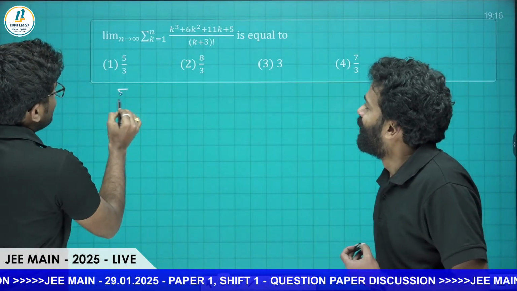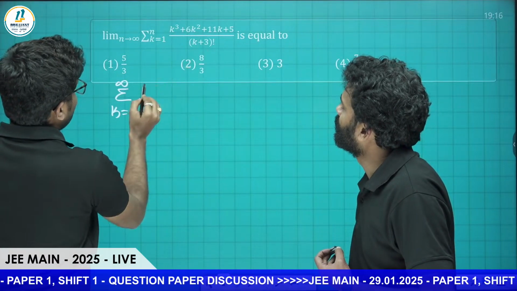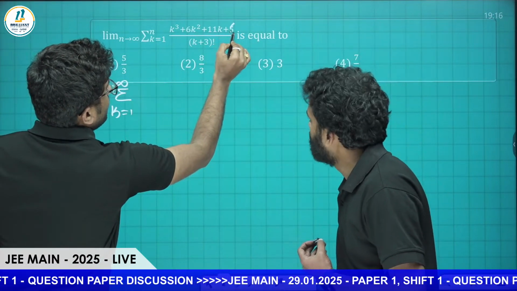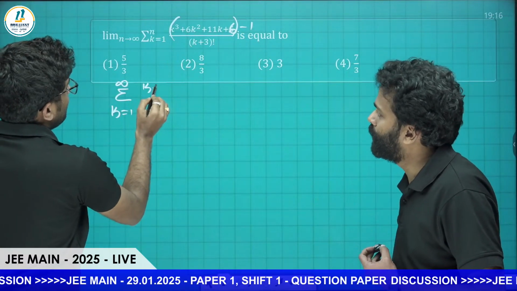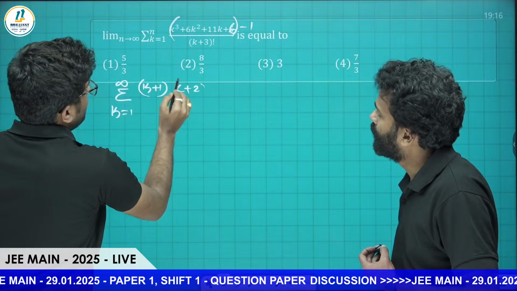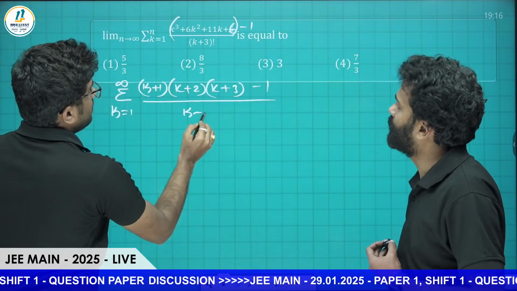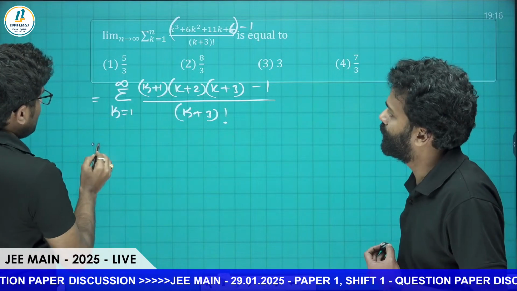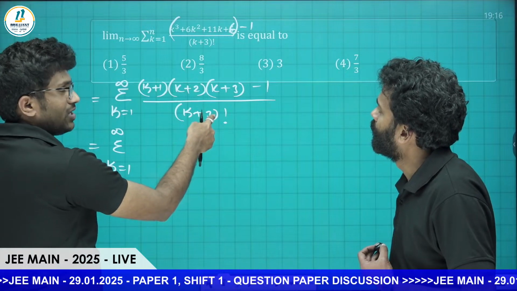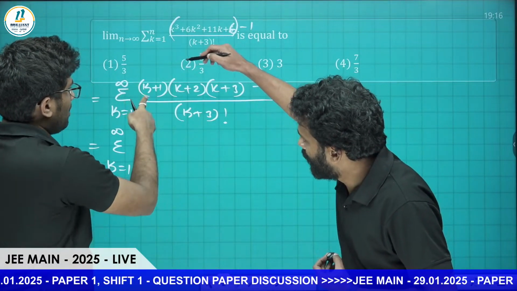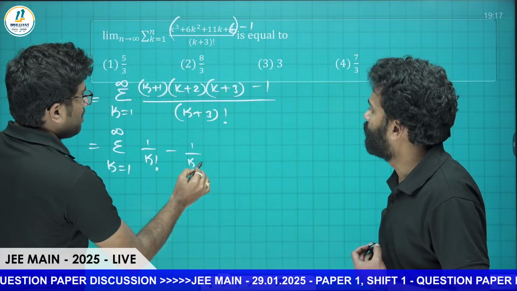Okay, so sigma k equals 1 to infinity, k cube plus 6k square plus 11k plus 5. If we write this 5 as 6 minus 1, now this can be factorized as the product of consecutive three terms: k into k plus 1 into k plus 2 into k plus 3, minus 1, divided by (k plus 3) whole factorial. Then we can separately divide it. This will be equal to sigma k equals 1 to infinity. (k plus 3) factorial is k plus 3 into k plus 2 into k plus 1 into k factorial, so it is 1 by k factorial minus 1 by (k plus 3) factorial.